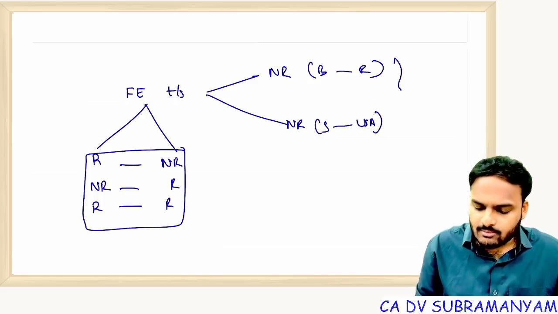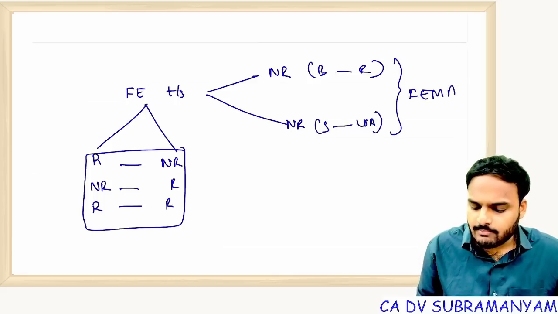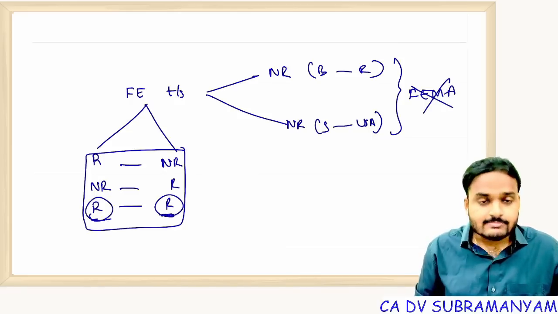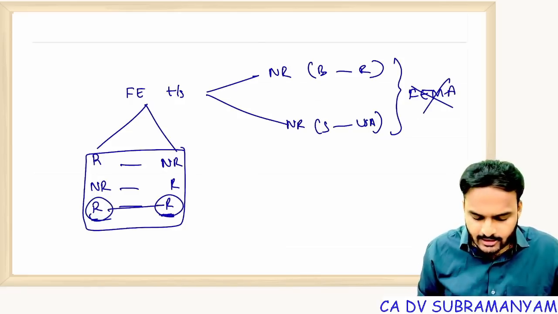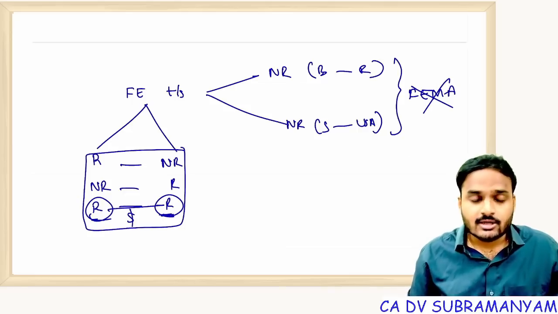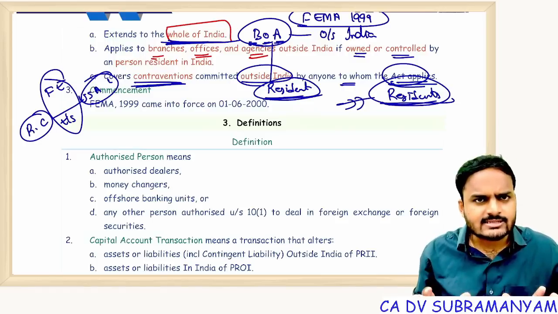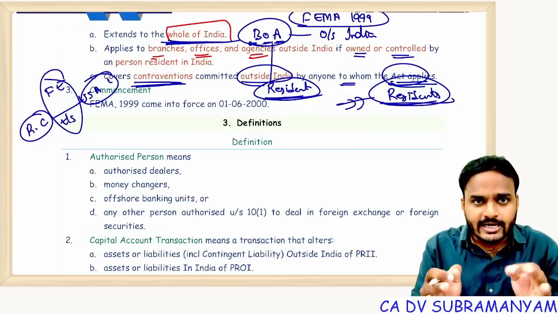FEMA is not applicable. But if both parties belong to India and the transaction is in dollars, then FEMA is applicable. So remember, FEMA is applicable to all foreign exchange transactions carried out in India.